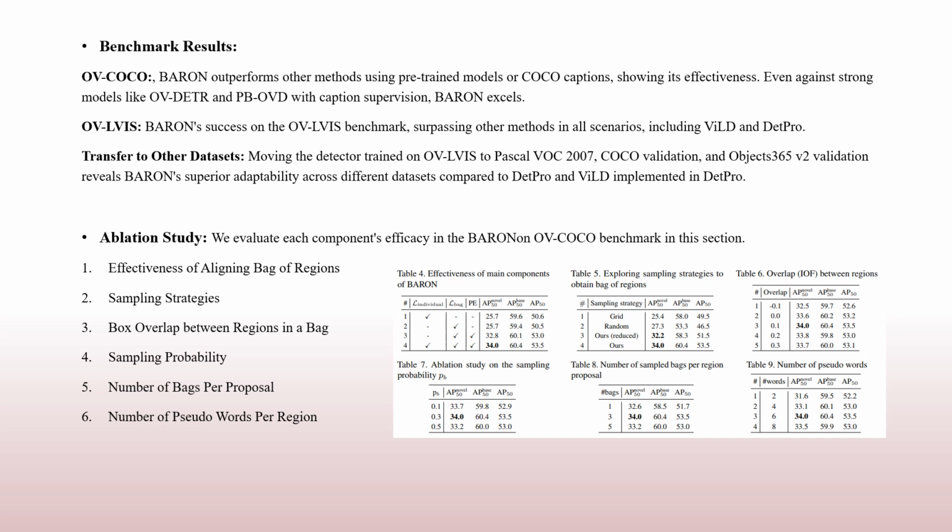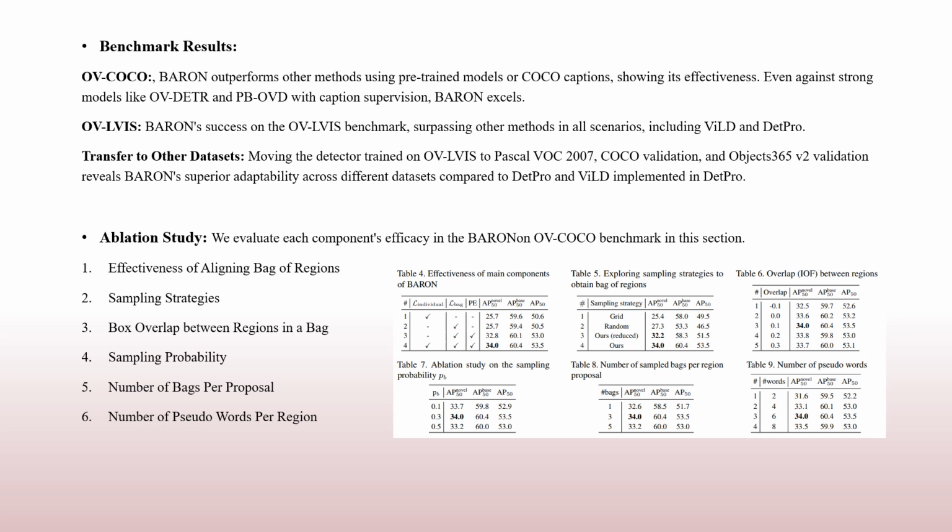of 27.3. In contrast, our proposed neighborhood sampling strategy, initially applied in a reduced version, limited the number of region proposals per image to 12 and created one bag per proposal, achieving a MAP50 score of 32.2 by effectively capturing potential objects near region proposals. Box overlap between regions in a bag. As shown in Table 6, the study investigates the effect of the intersection over foreground overlap between boxes in a bag. An overlap of 0.1 produces the best performance with MAP50 of 34. This suggests that the regions in a group should have both semantic continuity and diverse image content.